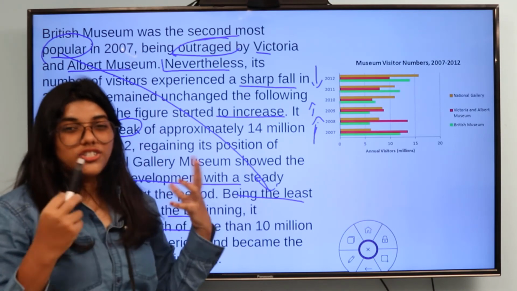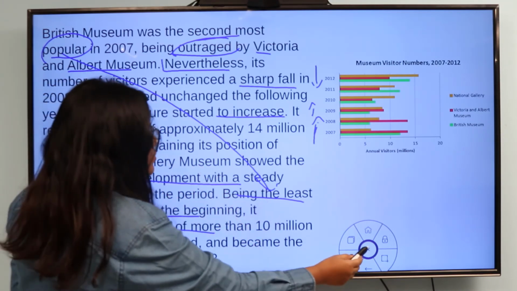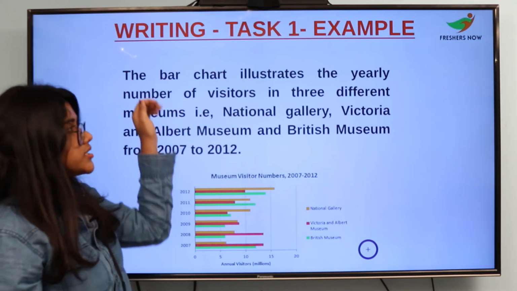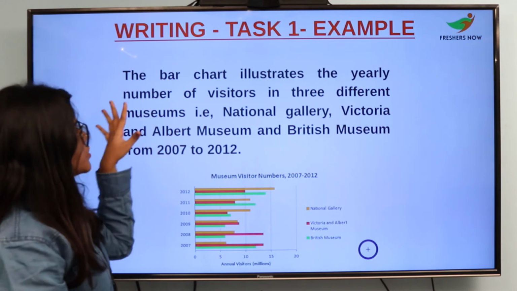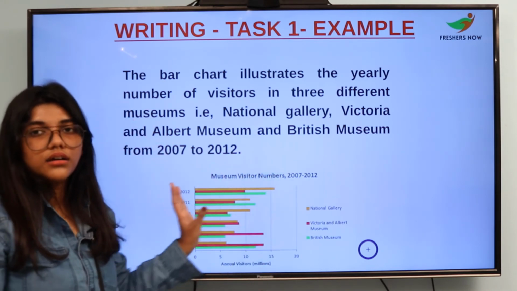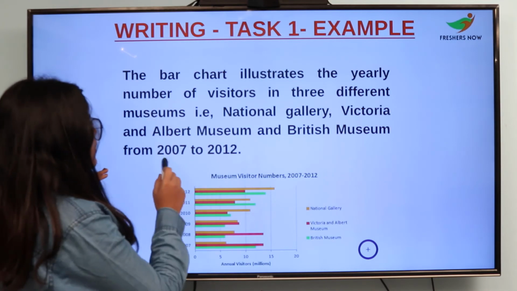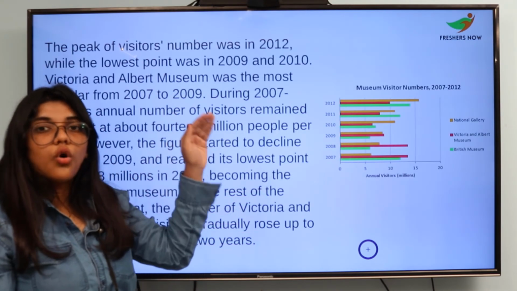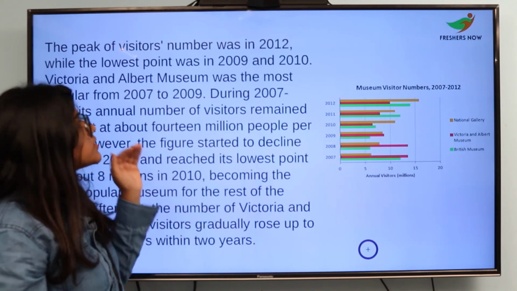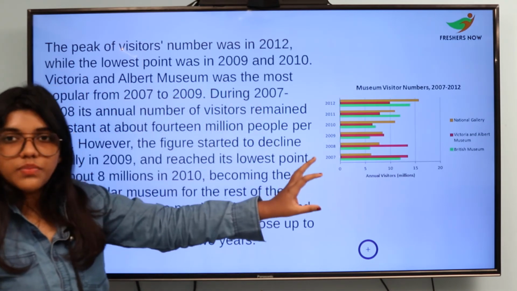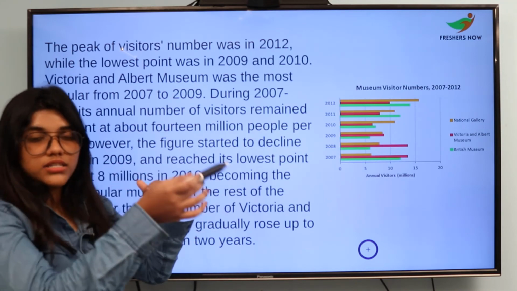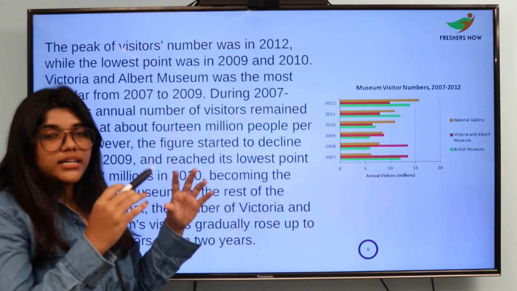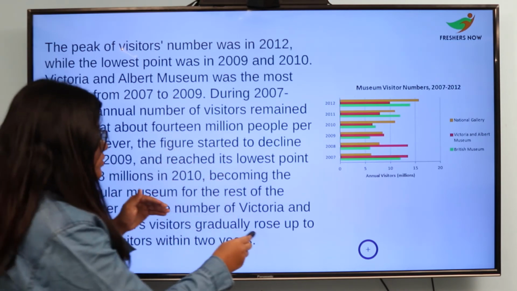Now let us see the gist, what we have learnt till now. In this paragraph we have seen the introduction, which is just like 3 to 4 lines, which you will be given, what is in the graph. In the second paragraph, you have seen the overview of the graph, which is how the graph is placed, what is the comparison, what is the highest point of the graph, what is the least point of the graph, what it is about. That is just giving an overview.